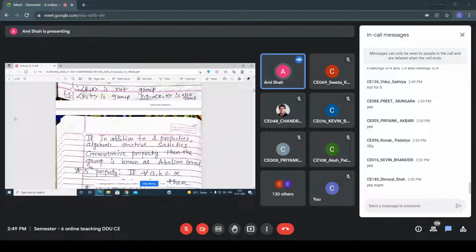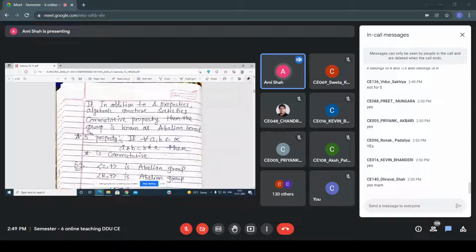So a group includes closure, associativity, identity, and inverse. These four properties are there, right? But in an abelian group, if it satisfies the commutative property along with these four properties, then that group is known as an abelian group.